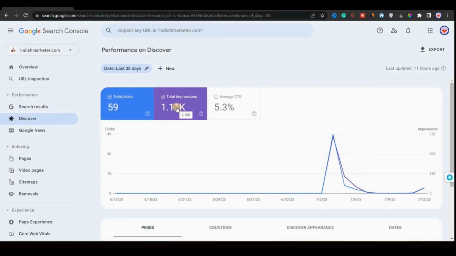that is more than 1000, and an average CTR of 5.3%. On July 4th there is a sudden peak, and then a sudden drop. And after that, you can see here that I cannot track that. I don't know what happened to that.